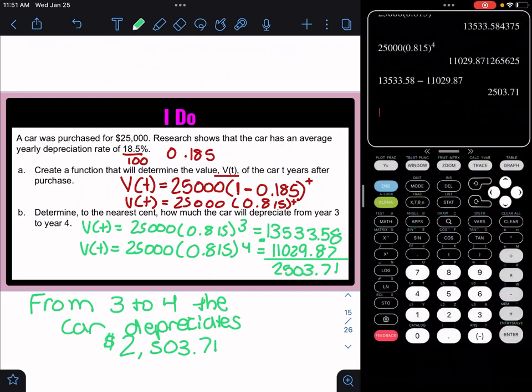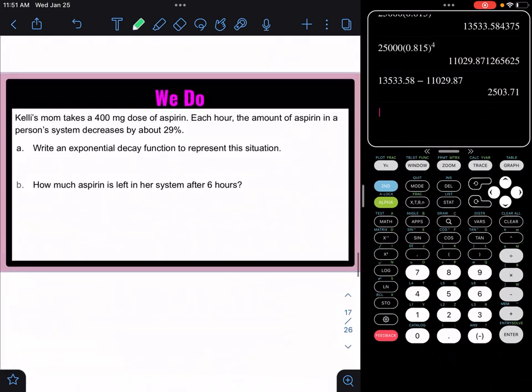Alright, now let's look at this we do problem. Her mom takes a 400 milligram dose of aspirin. Each hour, the amount of aspirin in a person's system decreases by 29%. Write an exponential decay function to represent this situation.